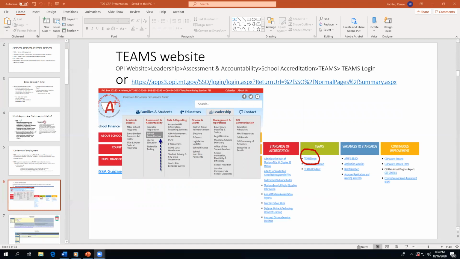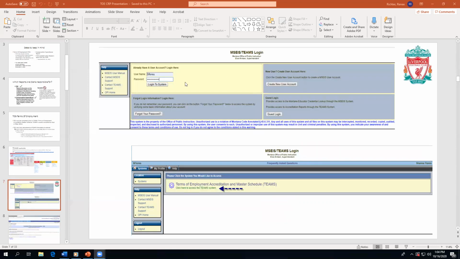The compensated expenditure report really starts in the TEAMS division of the Office of Public Instruction, and it's out on the OPI website. You would go to Leadership, then Assessment and Accountability, and School Accreditation, and then it would take you to the TEAMS login. Here you would enter your username and password. And if you don't have an account, you will need to create a new user account.